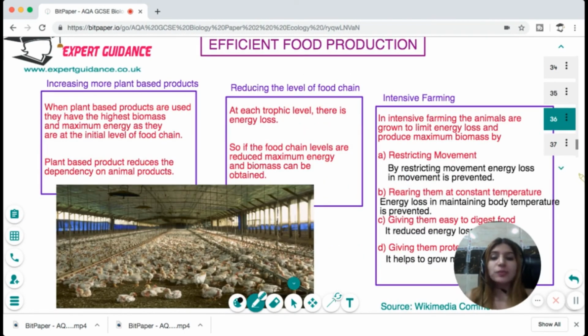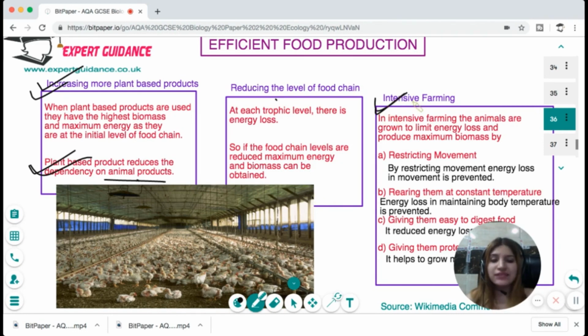So, to maintain food security, we should do efficient food production. And how can we do that? First, we can increase more plant-based products, because plants are lower in the food chain, so they have the highest biomass and highest energy. So when we use plant-based products, they reduce the dependency on animal products and give more energy. Second, if we reduce the level of the food chain and either eat the herbivore or the plant-based product, then we can get maximum energy. Or we can use intensive farming.